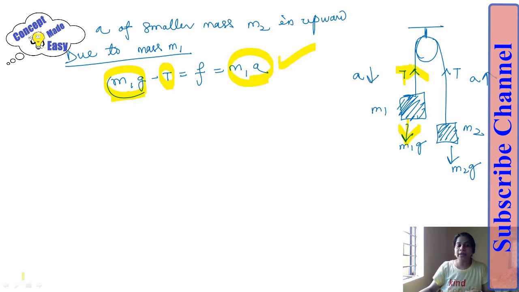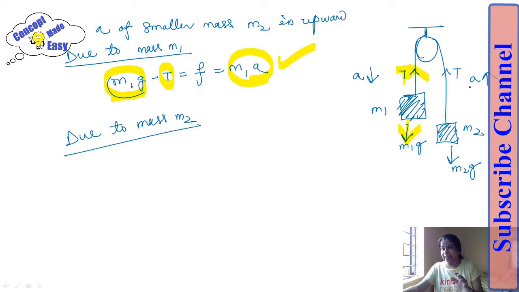Okay, so let me write the equations for mass m2. So there must be acceleration, this common acceleration. This acceleration is moving upward. So what must be the force causing this acceleration? This force must be T minus m2g is equal to m2a.